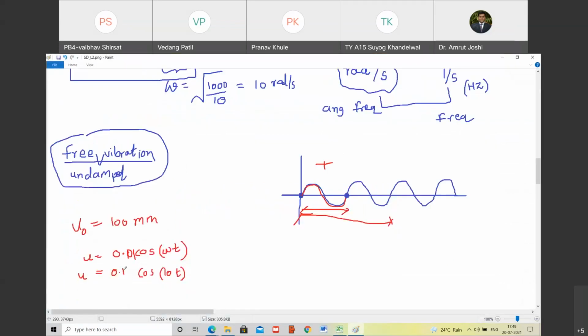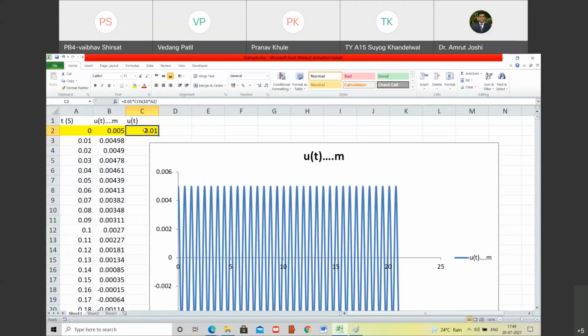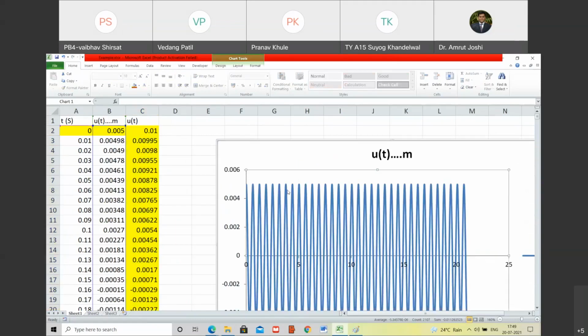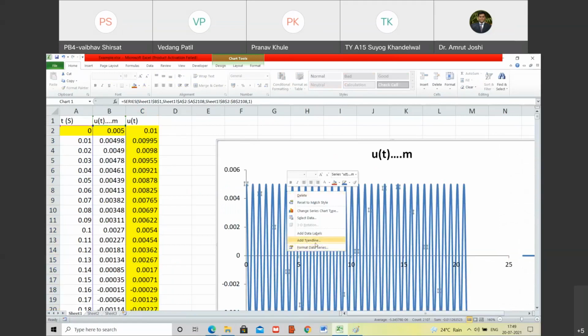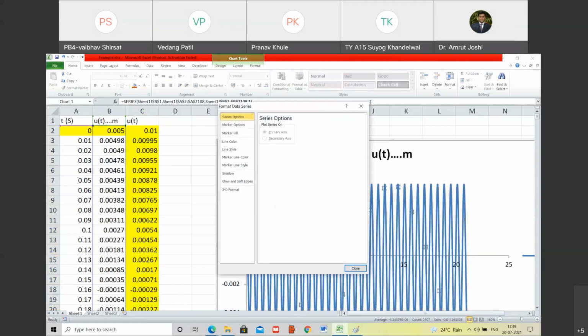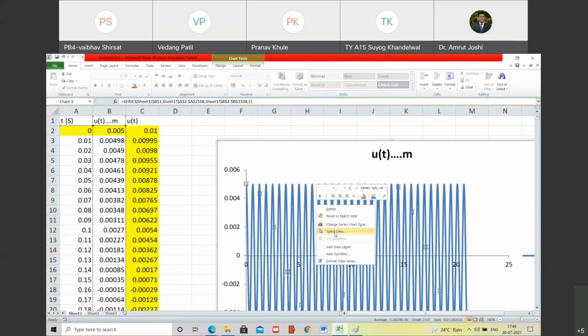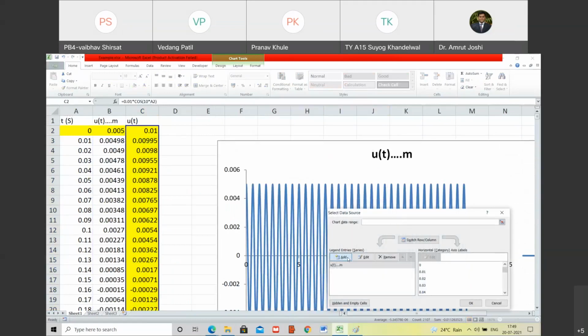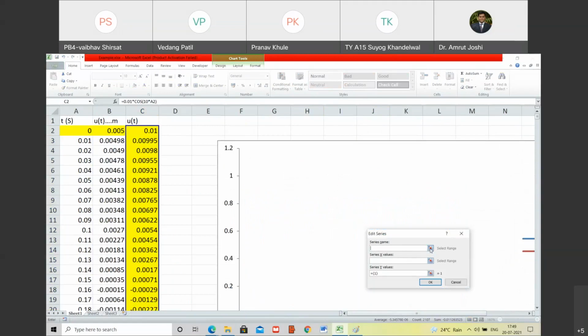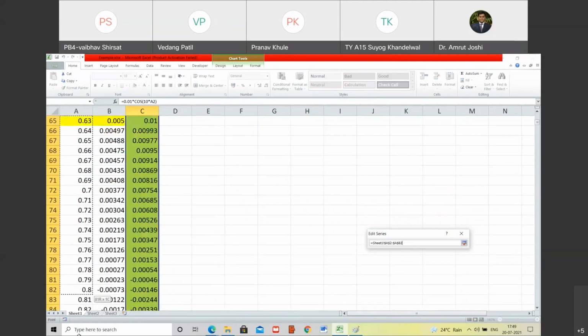Am I right, Vedant? Then 0.01, I'm sorry, let me repeat it. Let me plot this on this series itself. Select the data, add data series. In this, I'm going to add this time.